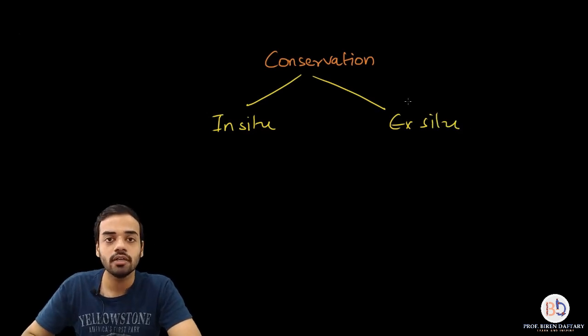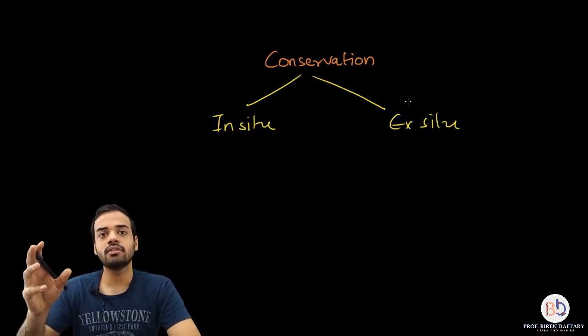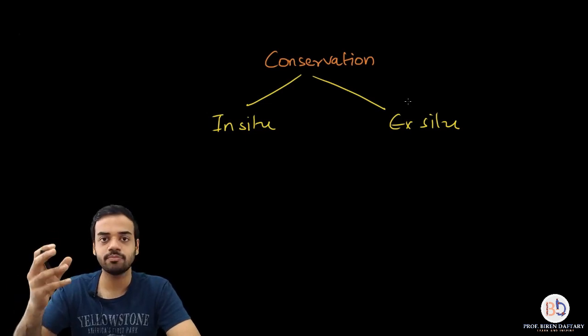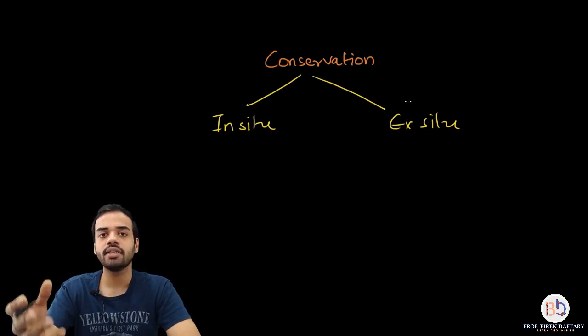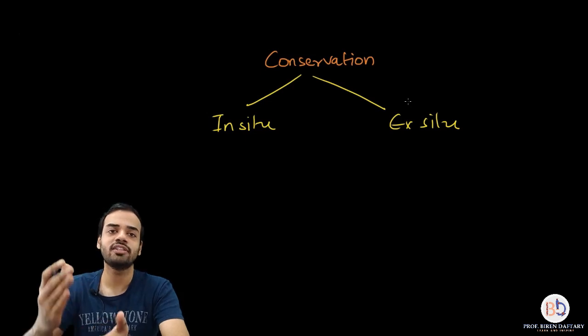This is the first part, and this is a very easy part, okay, because you just need to remember the meaning of in situ and ex situ. Okay, you can give different examples as per your knowledge. You can also use the examples given in the book, okay. And then finally we are going to finish off this topic with the Biological Diversity Act.